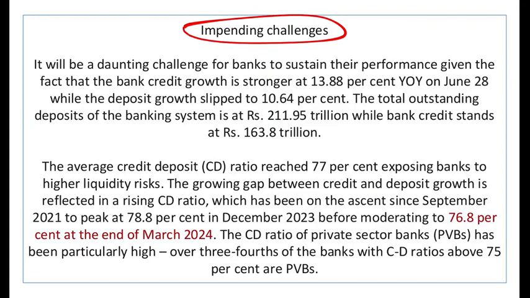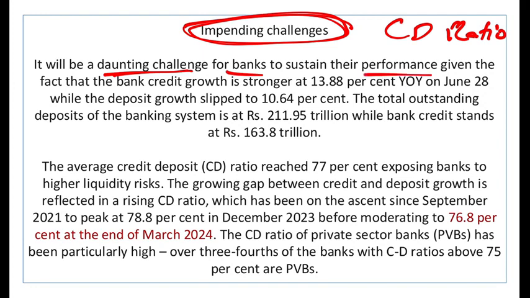Now, what are the challenges? We have talked enough about the financial stability report, but in it they talk about a challenge also. What is the challenge? The first challenge is the CD ratio. And look, you can be asked an essay also on this. It is a very daunting challenge for the banks to sustain their performance. See, the performance of the banks is improving, there is no doubt about it. The gross NPA, net NPA is down. Capital adequacy has increased. This shows that banks' performance is good.